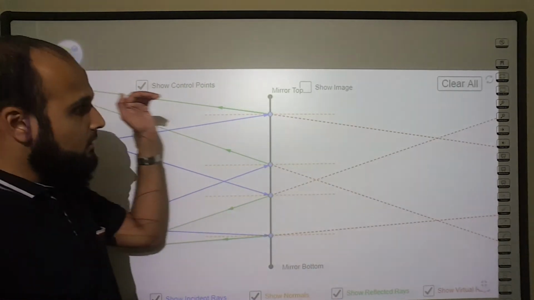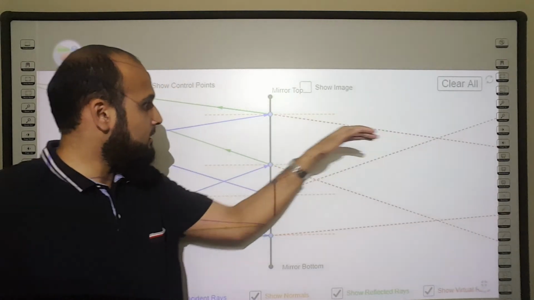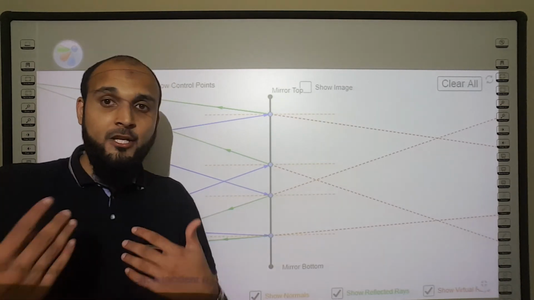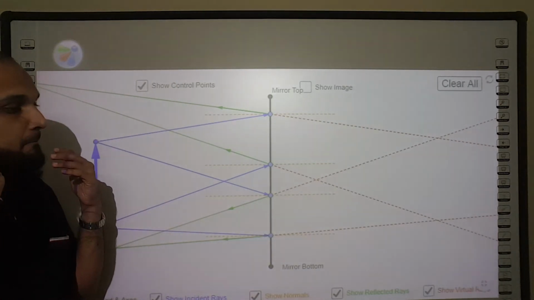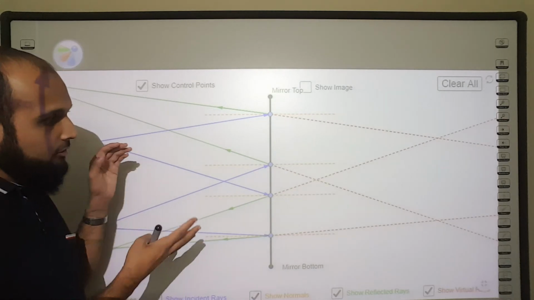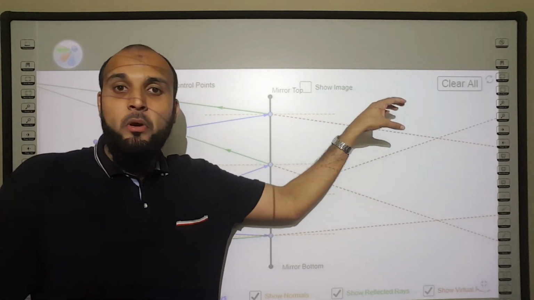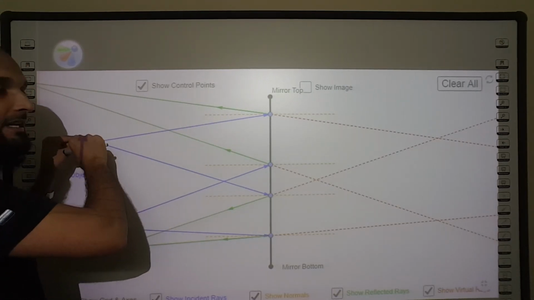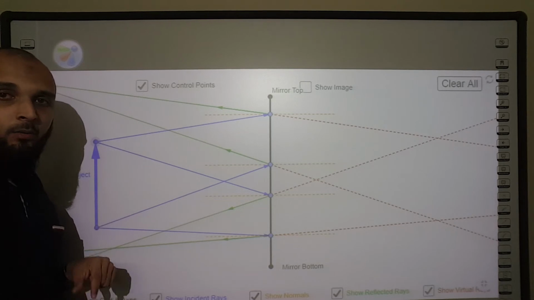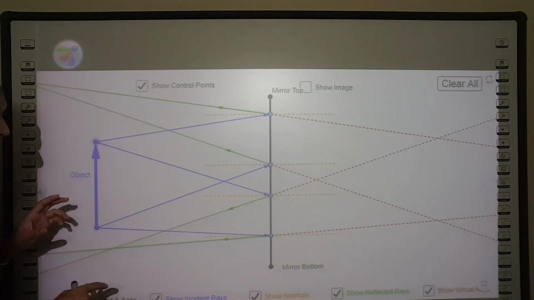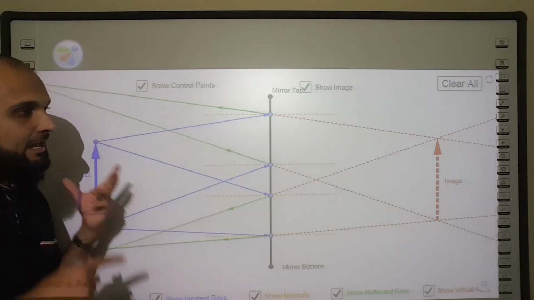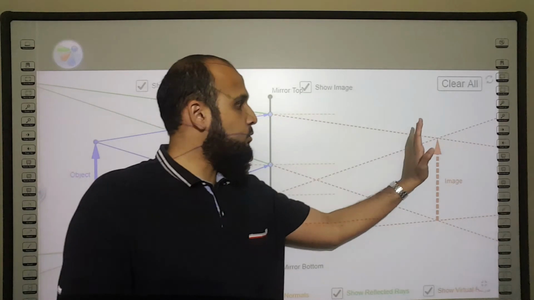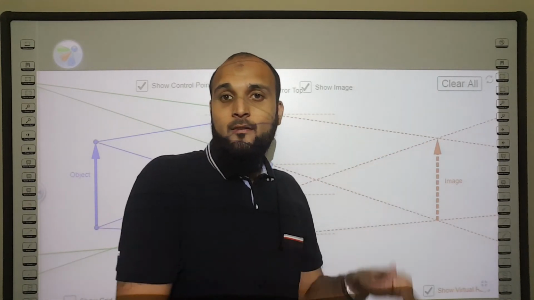You extend the reflected rays using dotted virtual rays, and the points where those rays of light converge coincide with the points from which the rays of light were initially incident. So the virtual image that is formed coincides with the point of intersection of those virtual rays.